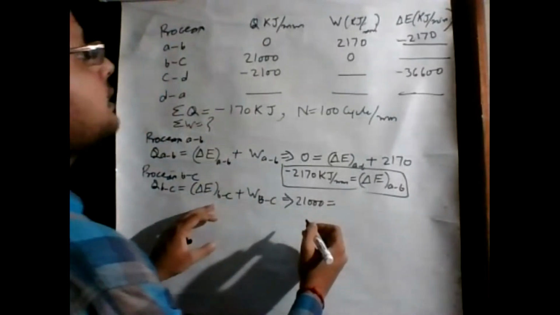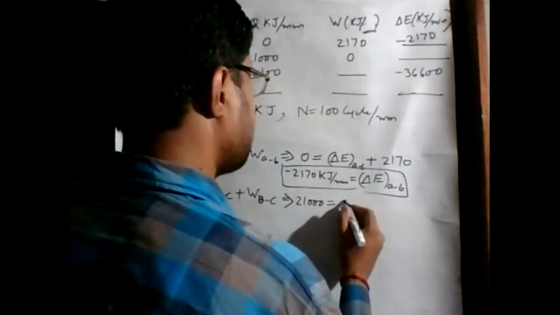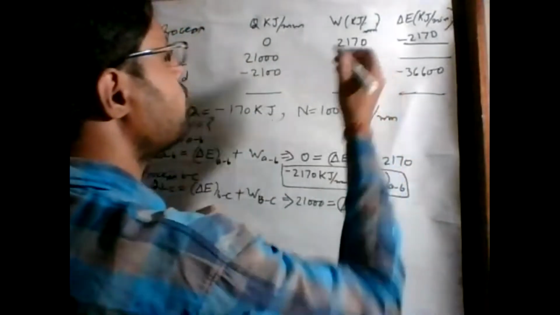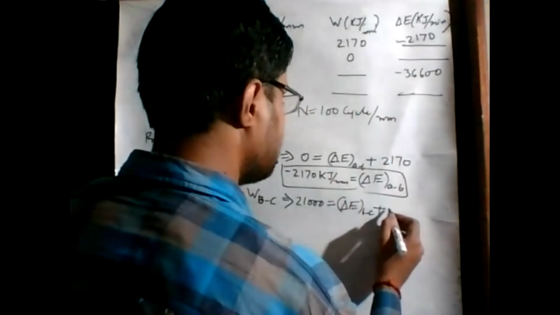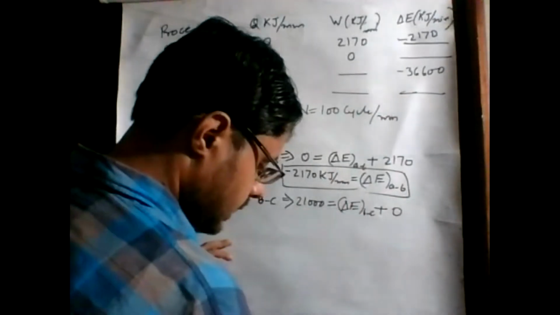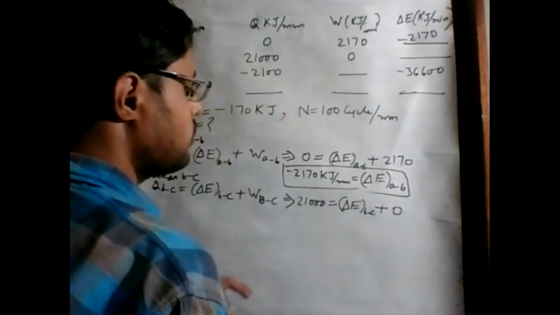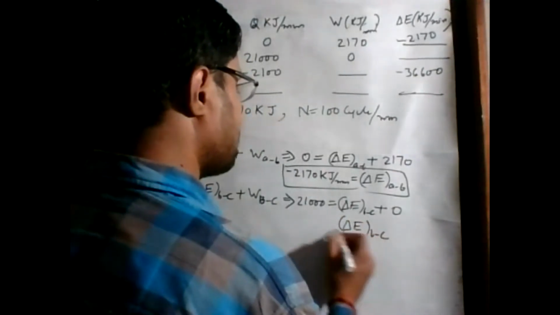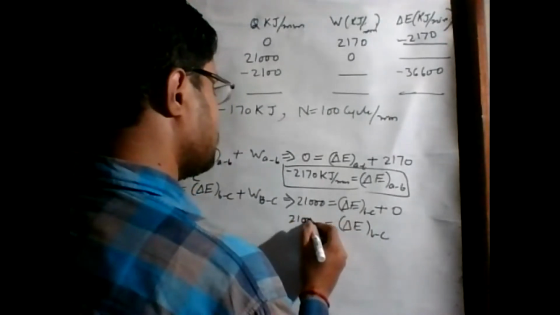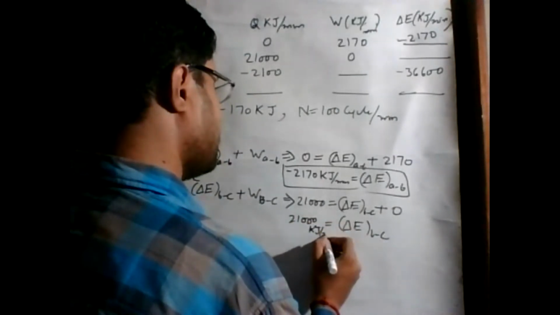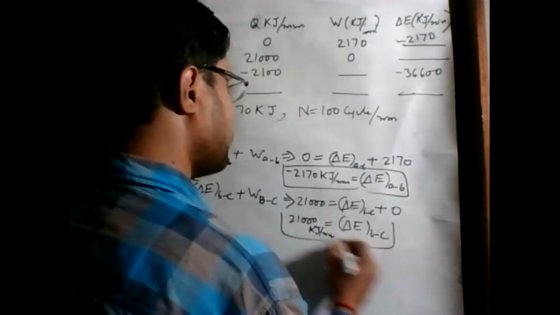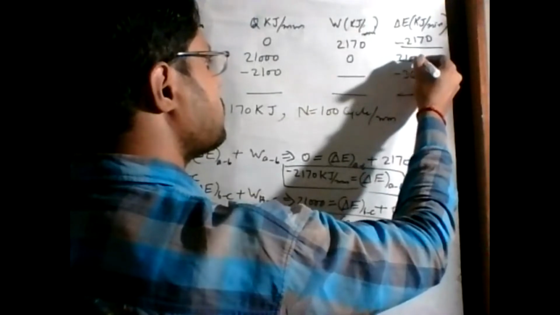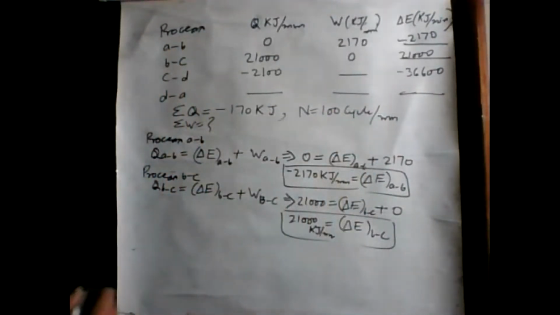Delta E B to C we have to find, and W B to C is equal to 0. So delta E B to C is equal to 21,000 kilojoule per minute. Okay, so that's all.